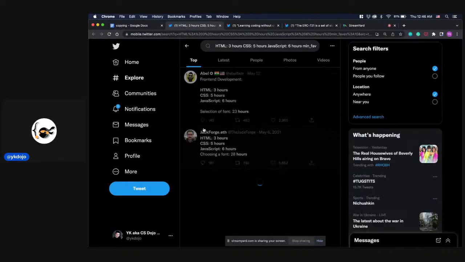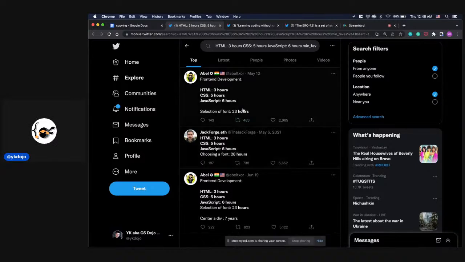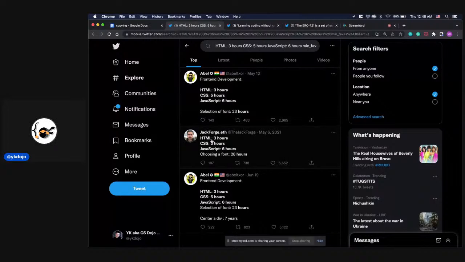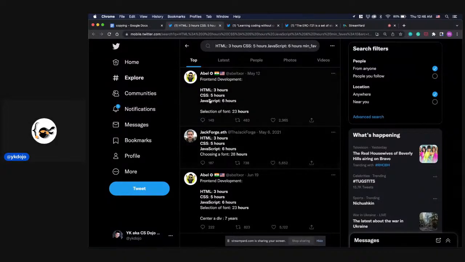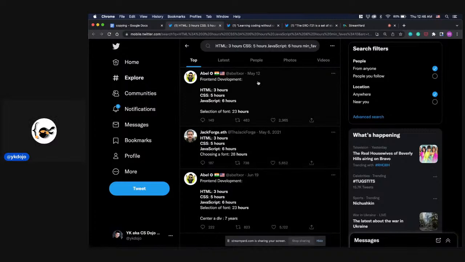And then this one, Jack Forge, 2021. HTML, CSS, JavaScript. You can see it. Just a funny tweet. Basically the same thing. HTML 3 hours, CSS 5 hours, JavaScript 6 hours, choosing font, selection of font, 23 hours instead of 28 hours. The original was in 2021. This one is this year, 2022, in May.